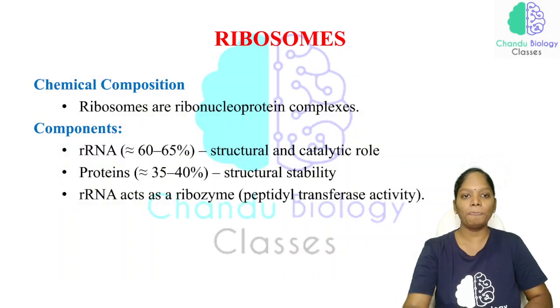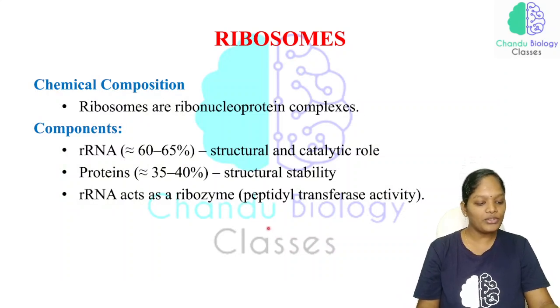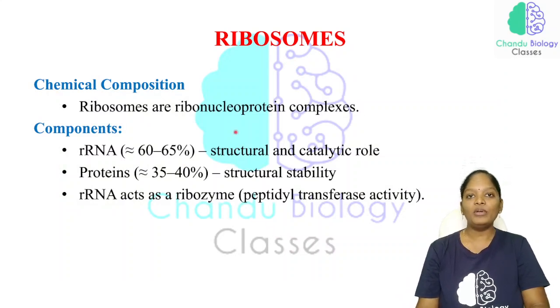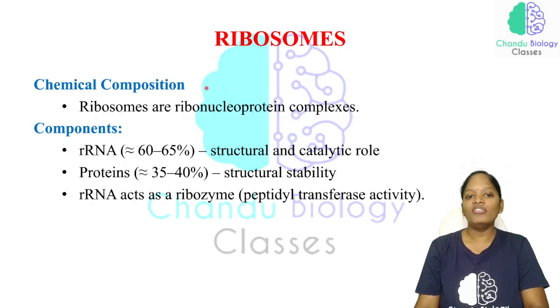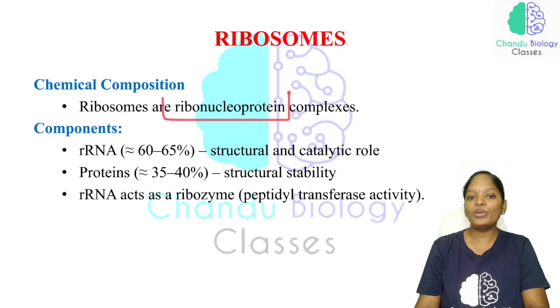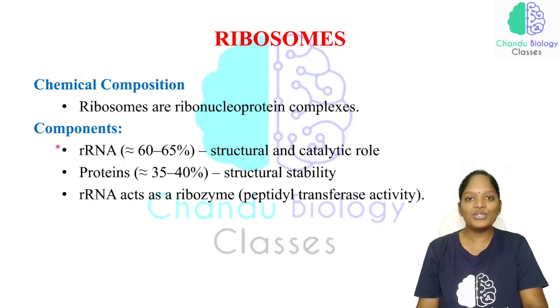Okay, now what is the chemical composition of the ribonucleoprotein complexes? See here, ribosomes are ribonucleoprotein complexes. So it is a mixture of rRNA plus protein. A ribonucleoprotein is nothing but an RNA-protein complex. Okay, ribosomes are ribonucleoprotein complexes. So what are all the components of the ribosomes?